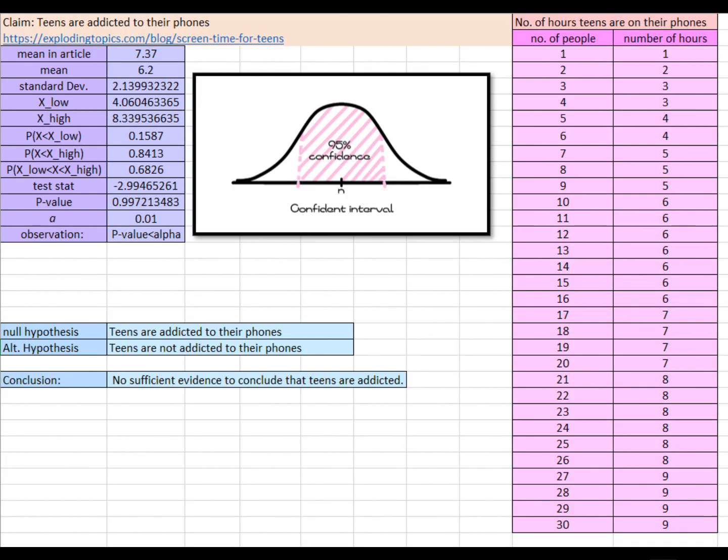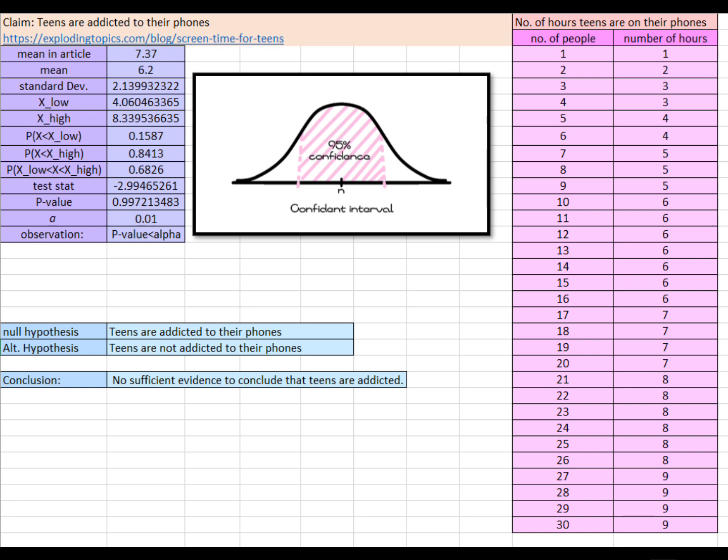Hello everyone! Today I will be presenting my e-math assignment. My goal for today is to analyze whether the average time teens spend on their phones differs from the established population mean of 7.37 hours.